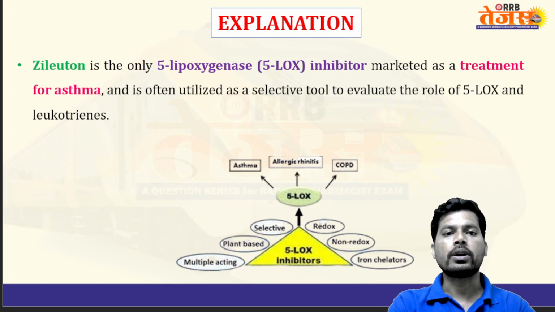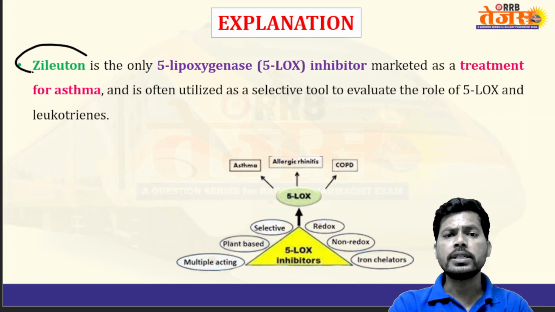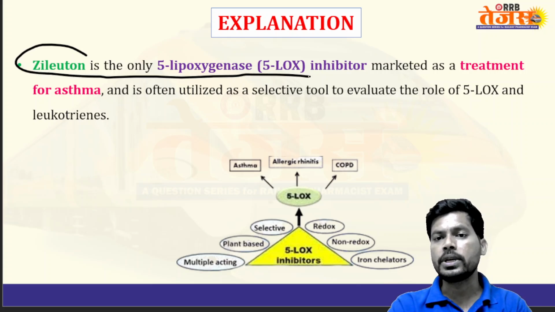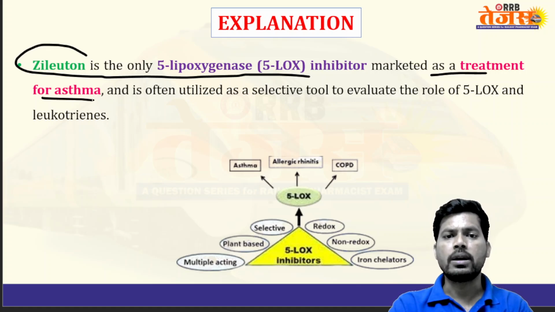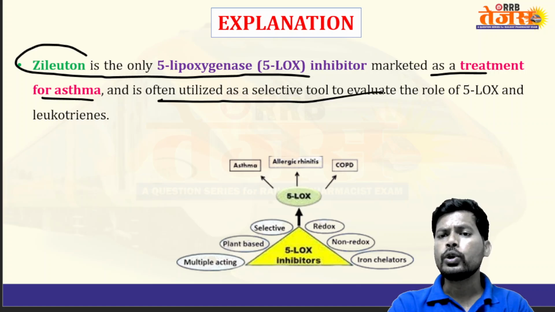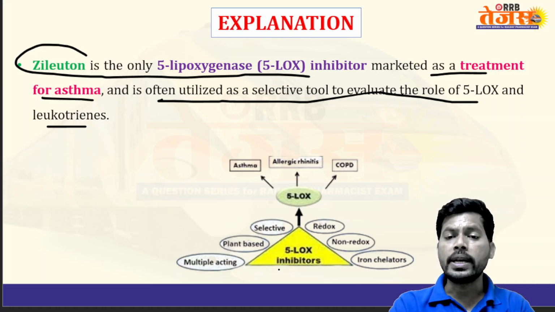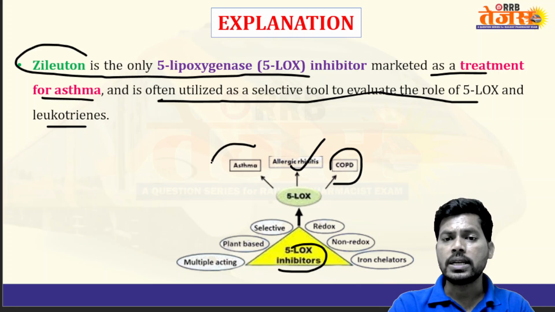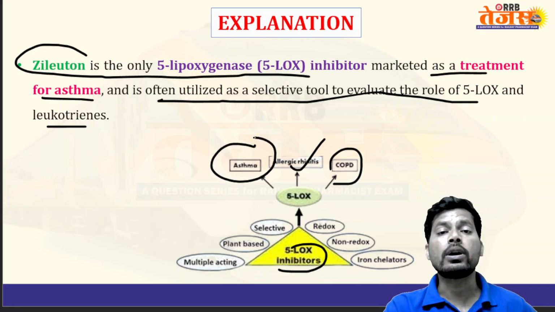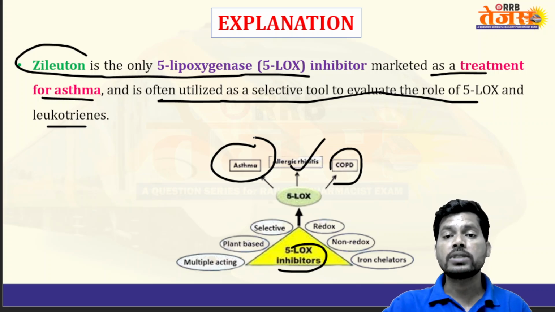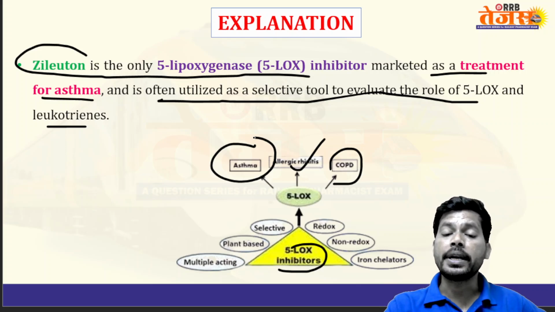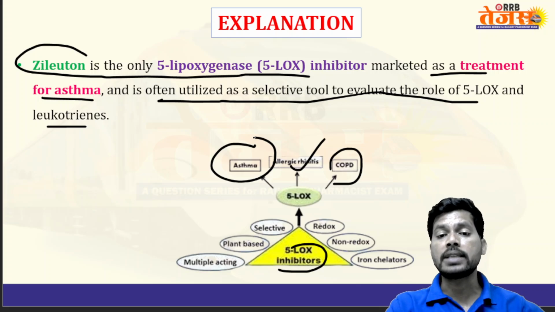So let's see zileuton. Zileuton is the only 5-lipoxygenase inhibitor marketed as a treatment for asthma, often utilized as a selective tool to evaluate 5-lipoxygenase and leukotrienes. 5-lipoxygenase inhibitors help in the treatment of COPD, allergic rhinitis, as well as asthma. Zileuton inhibits the 5-lipoxygenase enzyme, which is involved in the synthesis of leukotrienes. Leukotrienes may also lead to inflammatory mediated asthma. So zileuton inhibits 5-lipoxygenase and helps in the treatment of COPD, allergic rhinitis as well as asthma.